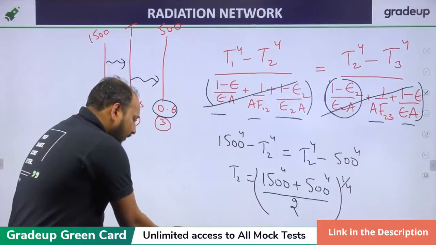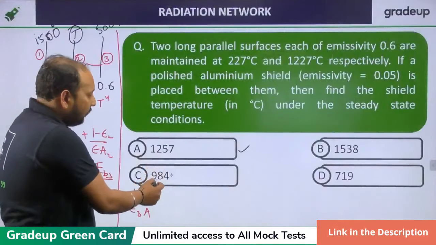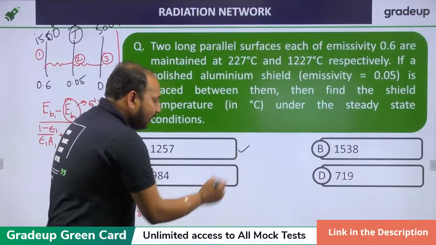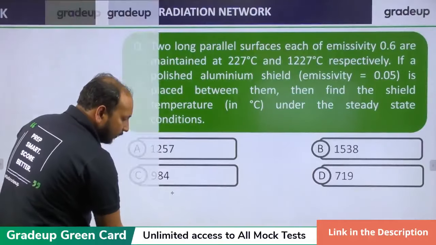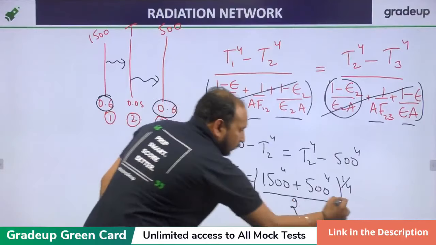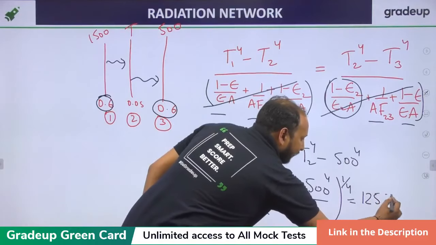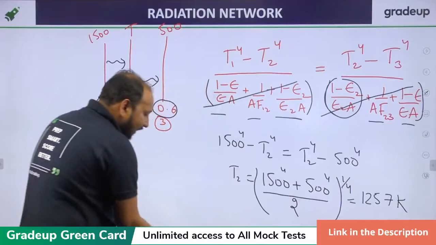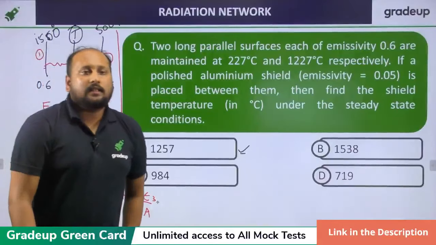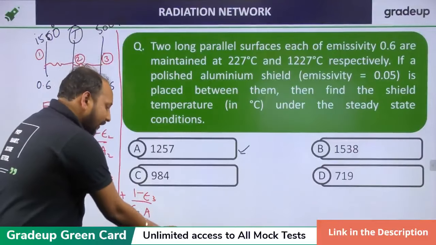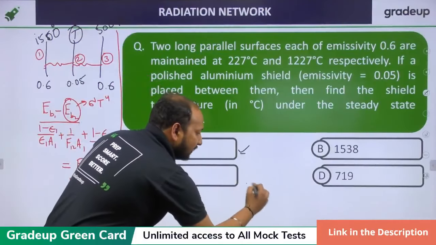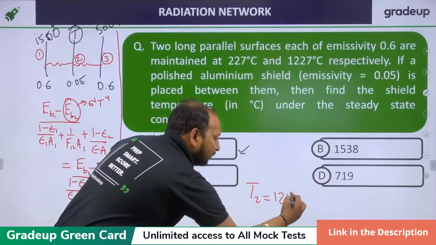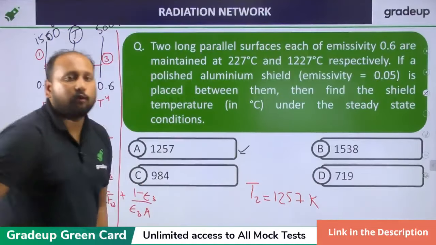Clear? So if you solve it, you will be getting 1257. You will be getting 1257 Kelvin. So is this the correct answer? Is option A correct or not? Quickly tell me. I am getting T2 equal to 1257 Kelvin.